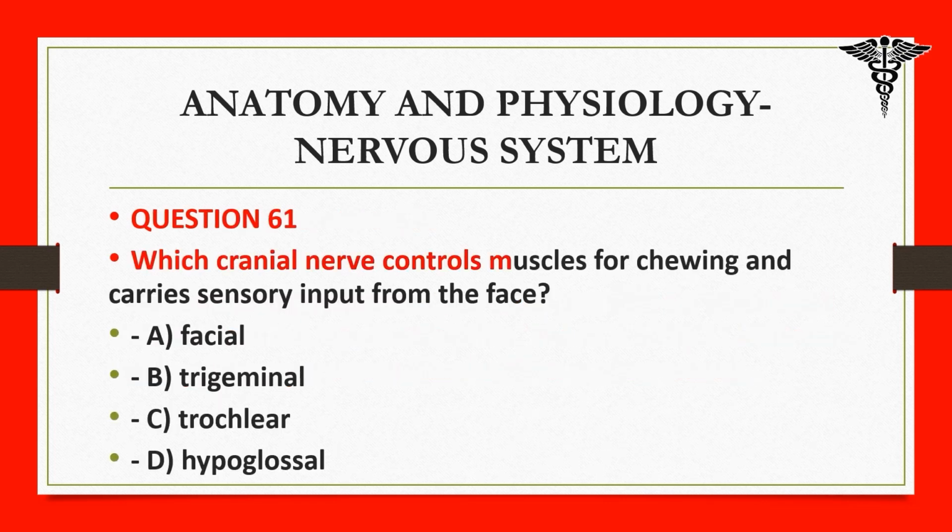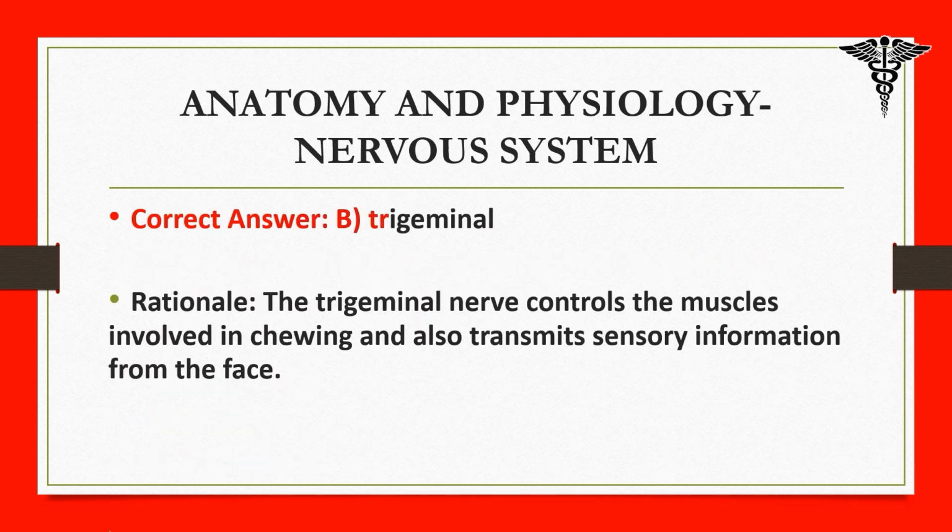61. Which cranial nerve controls muscles for chewing and carries sensory input from the face? A. Facial, B. Trigeminal, C. Trochlear, D. Hypoglossal. Correct answer: B. Trigeminal. Rationale: the trigeminal nerve controls the muscles involved in chewing and also transmits sensory information from the face.